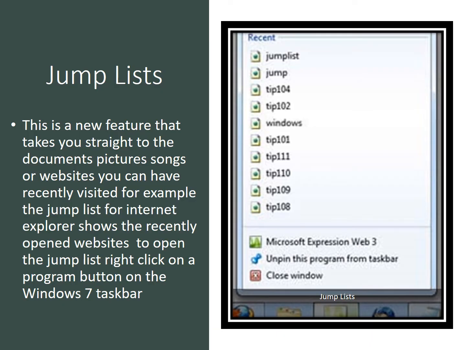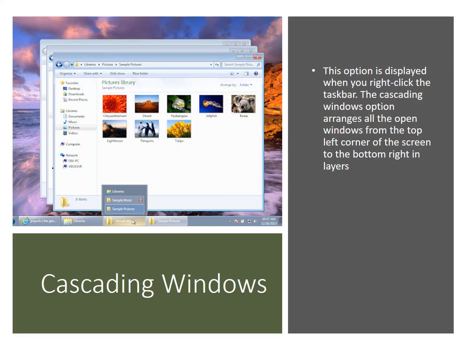The new feature of the taskbar is jump list. With jump list, you can jump to the documents, pictures, songs, and websites you use most often by simply right-clicking a program button on the taskbar. In Windows 7, with the help of the taskbar, you can also pin favorite programs anywhere on the taskbar for easy access. For this, right-click on the icon on your taskbar and select the pin option.